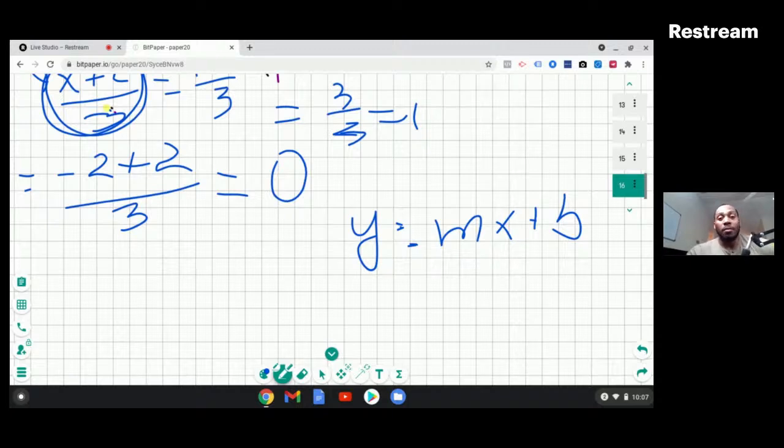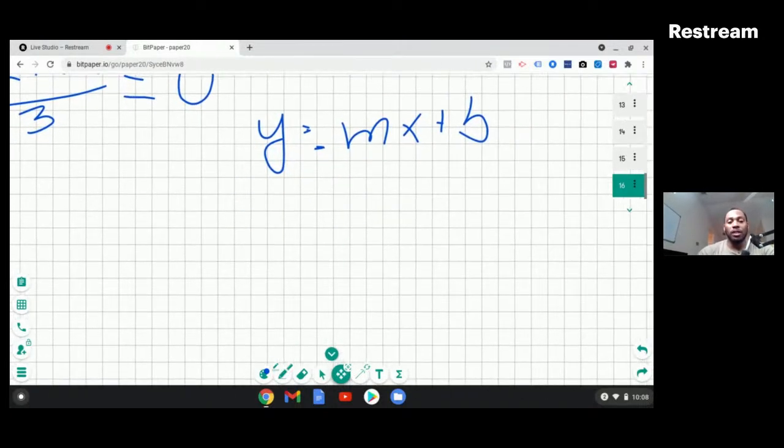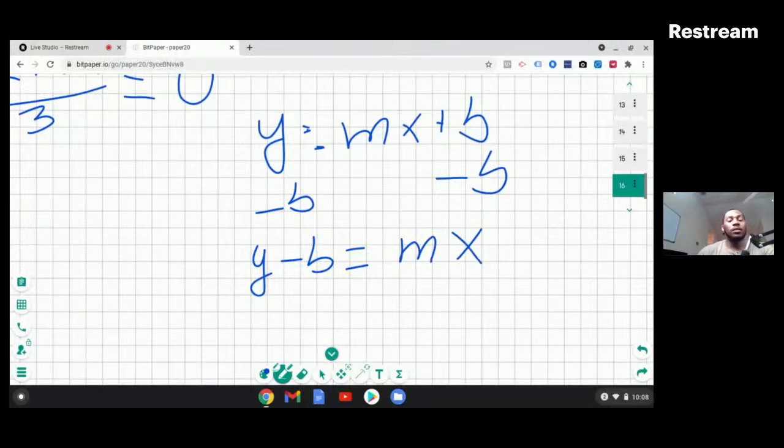It's just algebra manipulation. If I subtract b from both sides, what I have is y minus b is equal to mx. That's another way to write the equation.